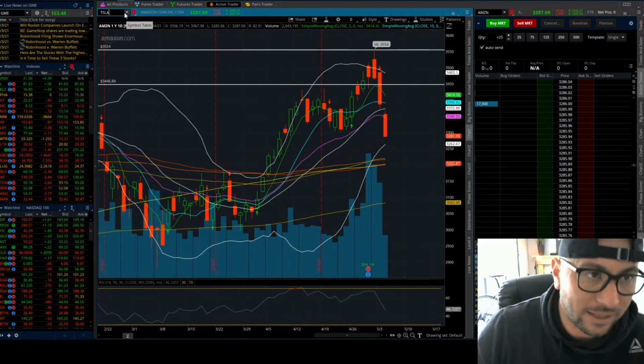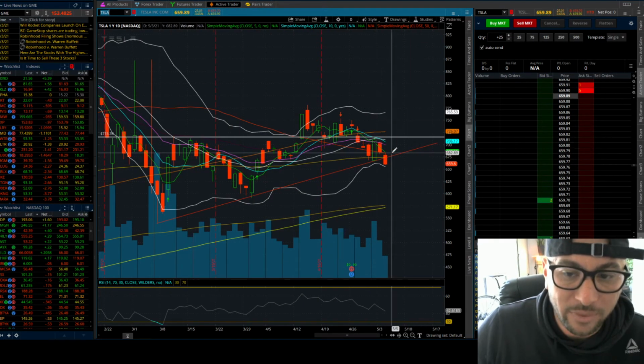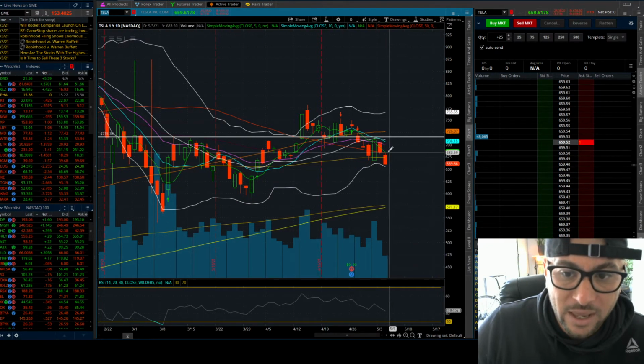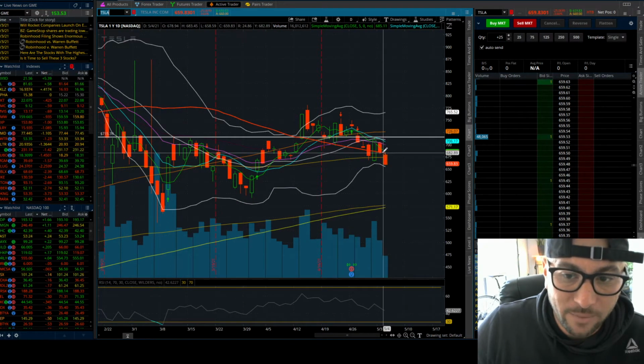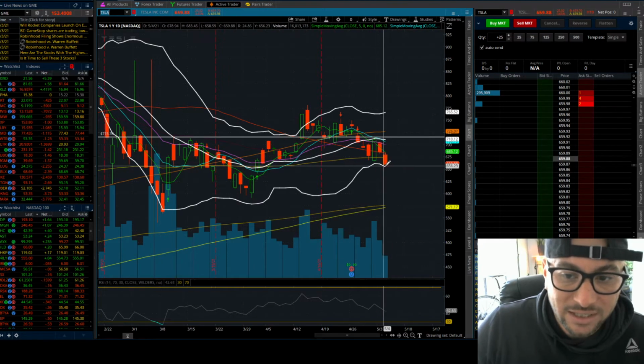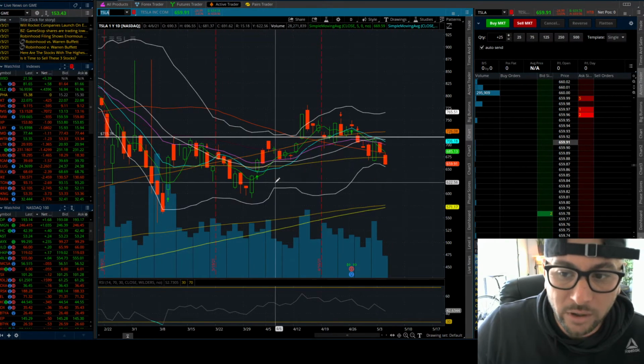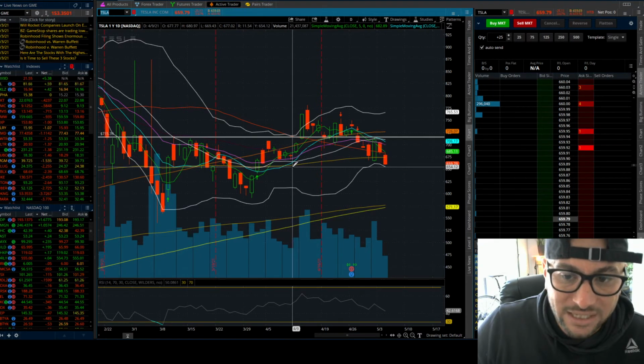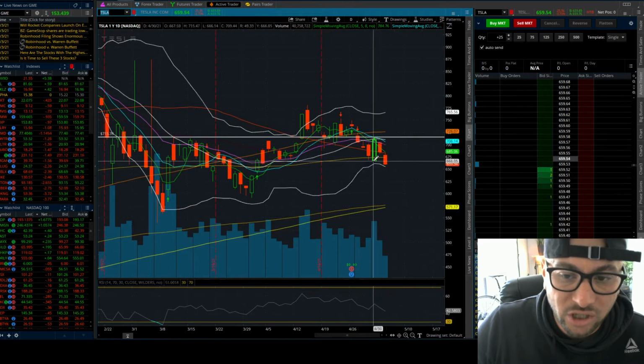If I pull up something like Tesla, same thing on Tesla. So this is my drawn up trend line here. Let me remove that. Tesla today lost the 50-day moving average. So as you can see, Tesla hasn't really been pushing any lower. It does have support here at the lower Bollinger Band of 654. So we're currently at 659. So it might just hover here.